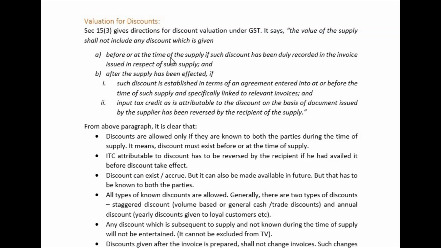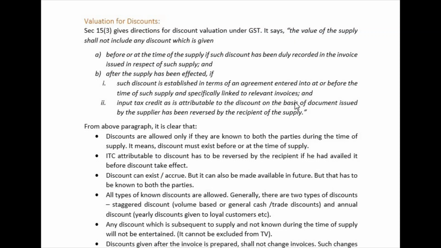Before or at the time of supply, if such discount has been duly recorded in the invoice issued in respect of such supply, and after the supply has been effected, if such discount is established in terms of an agreement entered into at or before the time of supply and specifically linked to relevant invoices, and input tax credit attributable to the discount on the basis of the document issued by the supplier has been reversed by the recipient of supply.